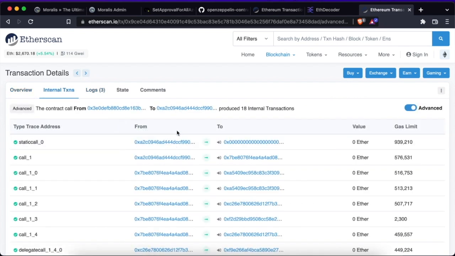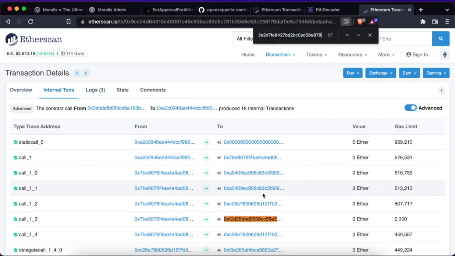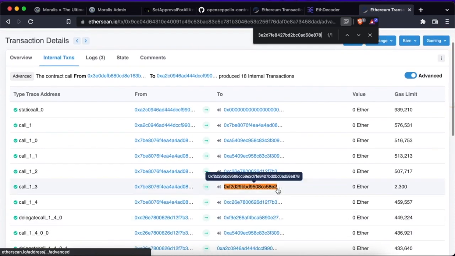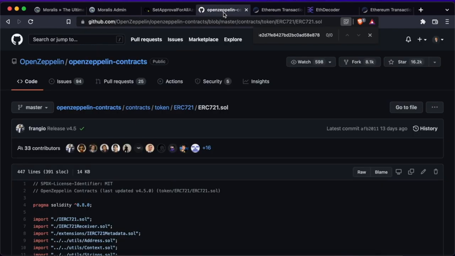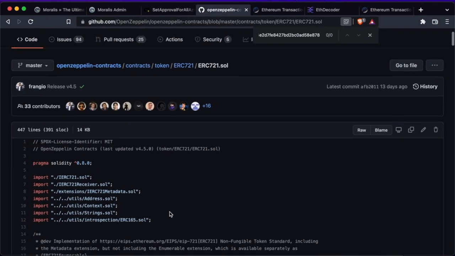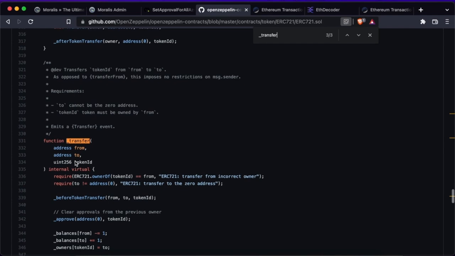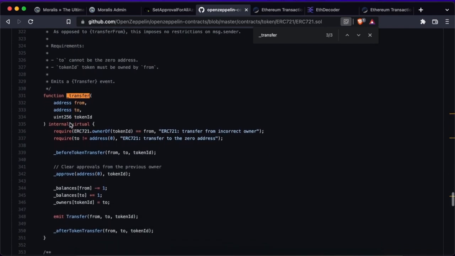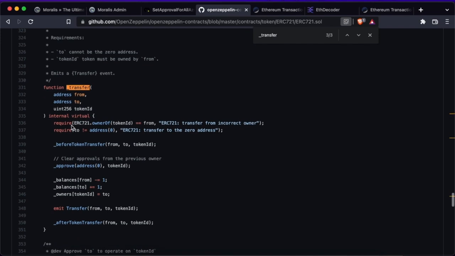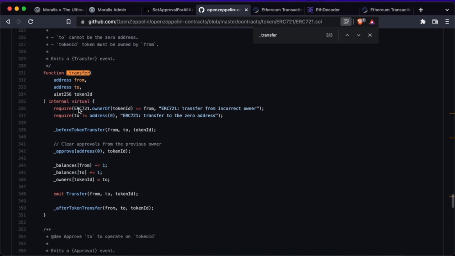To understand how this is possible, we need to understand the concept of allowances in the ERC 721 standard. When we check the ERC721 template in OpenZeppelin, which is the template that most NFT projects will use, we can check for the word transfer. And we can see that it will take us to an internal transfer function that takes 3 parameters: 2 addresses, a from and a to, and a token ID.